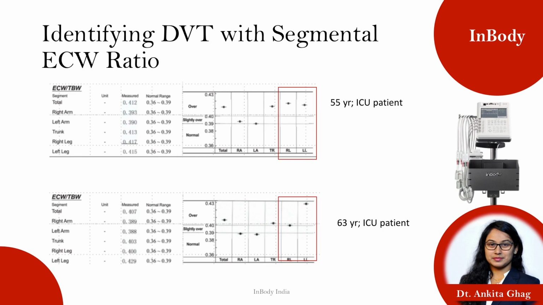As you can see here, the 63-year-old patient in ICU, can you see his right leg and left leg? The difference between the right leg and left leg. The possible reason why there is a higher ECW ratio in the left leg is because the person has DVT. The same goes for the 55-year-old patient. Here the patient's right leg has more extracellular water.